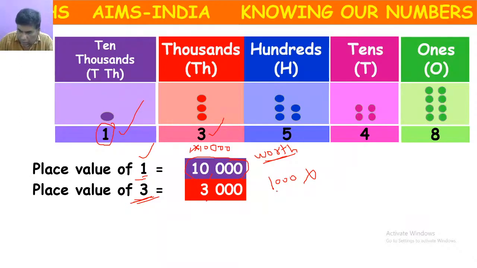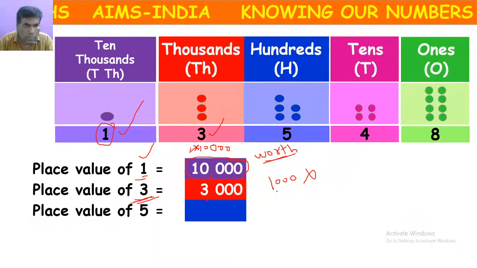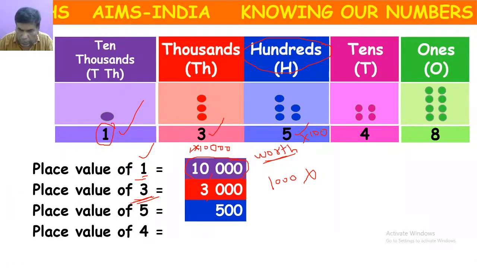In the same way, place value of 5. Where is 5? 5 is in the hundreds place. So we have to multiply with 100. So what is the place value of 5? 500. Now 4. 4 is in which place?